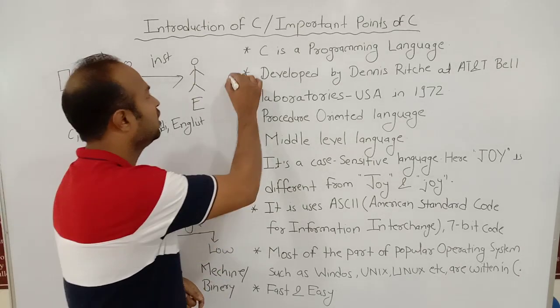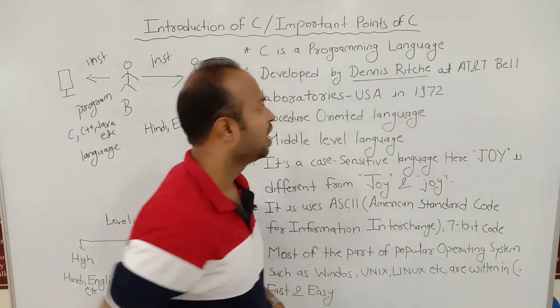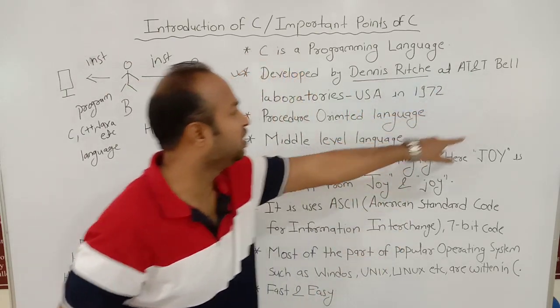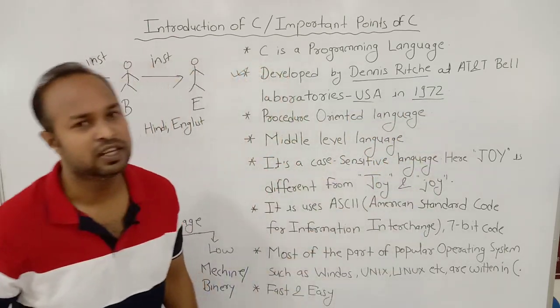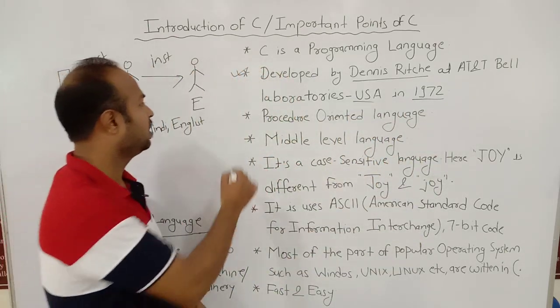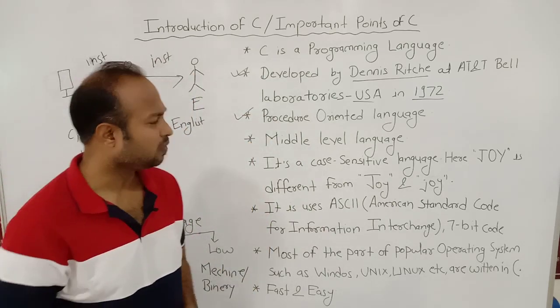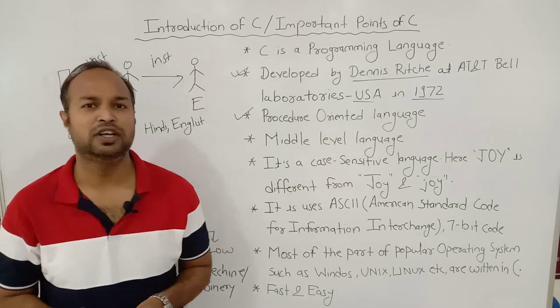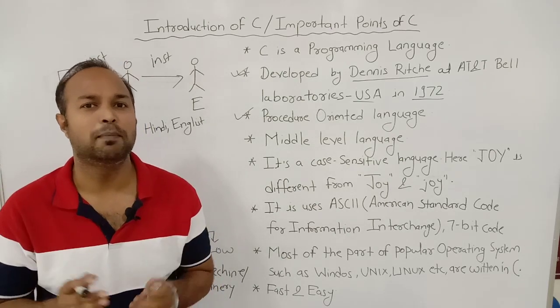And next, development. C was developed by Dennis Ritchie at the AT&T Bell Laboratory, USA in 1972. Then next, our point is procedure-oriented language. What do we mean by procedure-oriented language? We can understand it by a simple example.